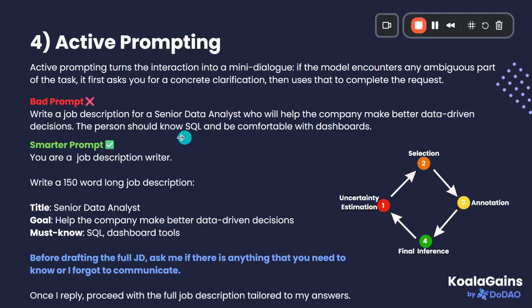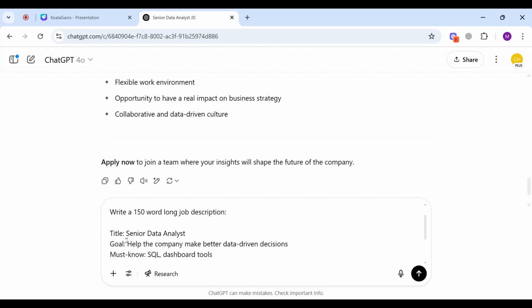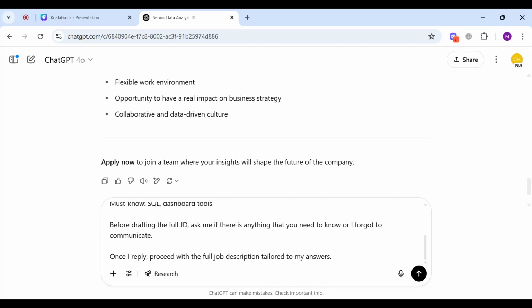Now let's get back to the concept of active prompting, which will help us keep the LLM away from assuming things. Instead of assuming things, it will ask us questions about the missing information, and then we are going to answer those questions. In this way, we are going to get a specific output. Now let's run a prompt with the active prompting technique in it.